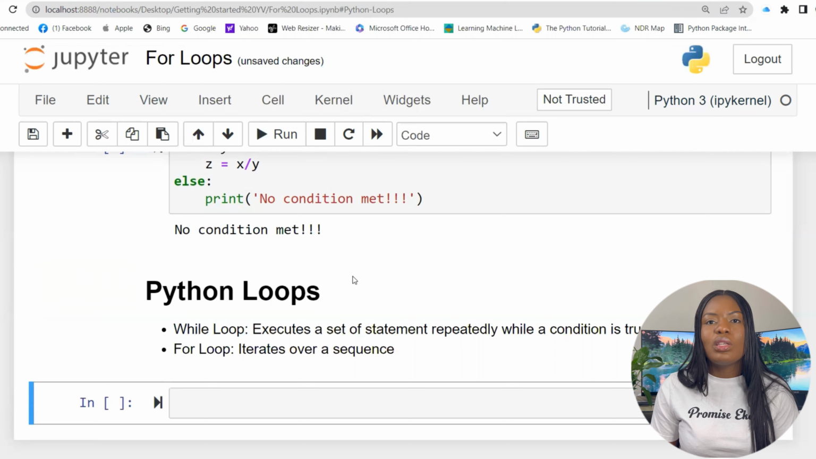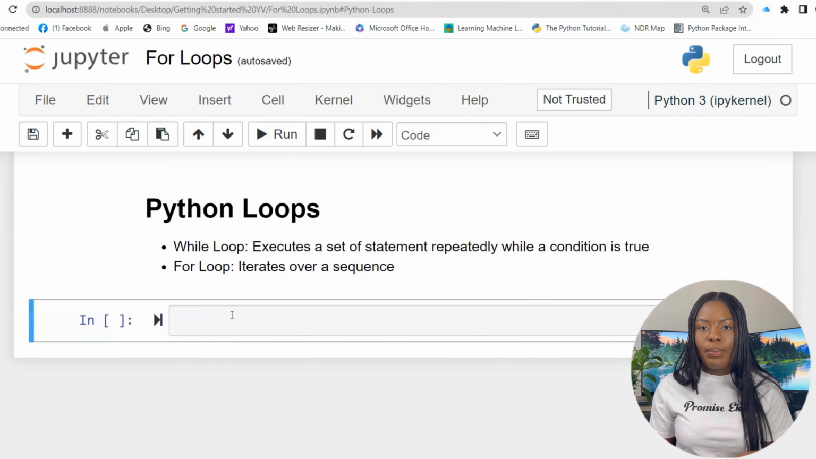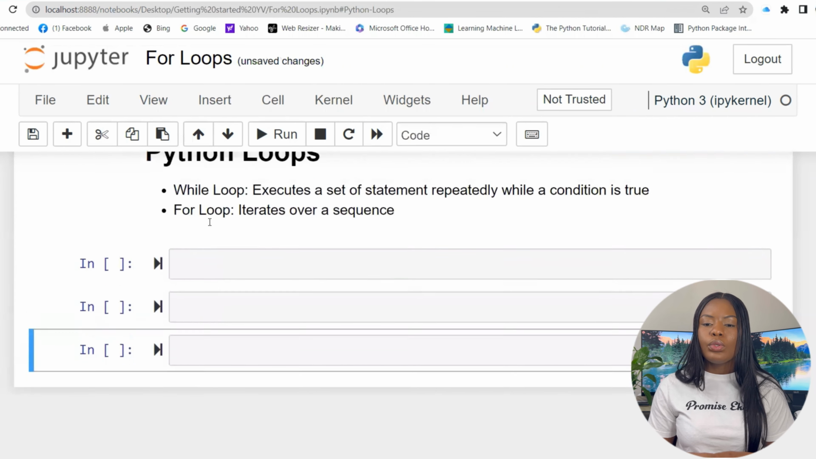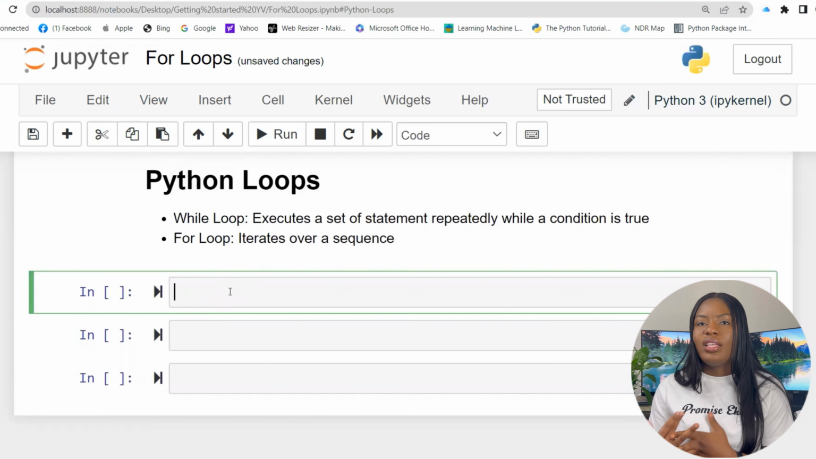So the way a while statement is written, it's almost like your if statement, but in this case you use while. Let's specify x equals 0 for now. While my x is less than 10, print x. Then on the next line you type x plus equals 2. That's called an incremental iterator, right?